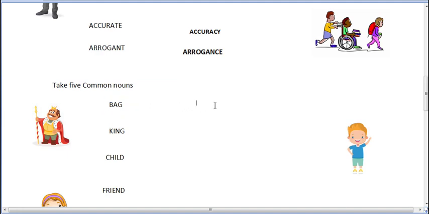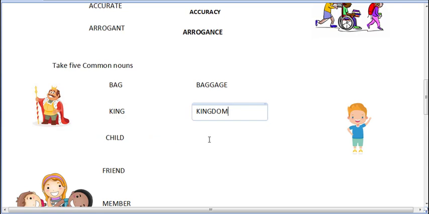So we will add again a suffix to it, and the suffix is AGE. B-A-G-G-A-G-E. Baggage. Then again king. The suffix that I will add is dom. K-I-N-G-D-O-M. Kingdom.